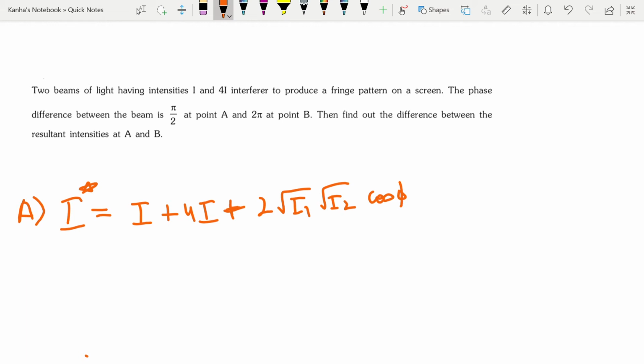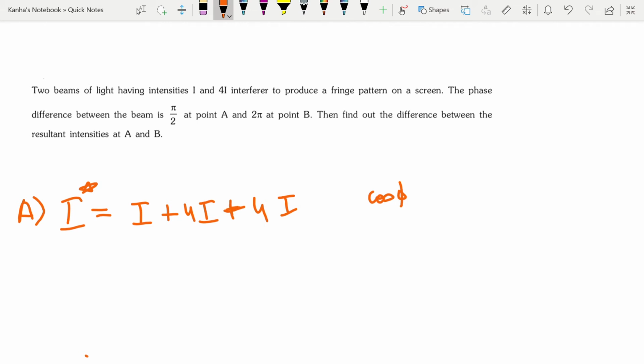Okay, so I1 is nothing but I, so 2 root I. Next is 4I, so it's root of I into root of 4I, which is nothing but, I have taken the 2 outside, so it becomes 4 into root of I into root of I, which gives me 4I into cos phi.